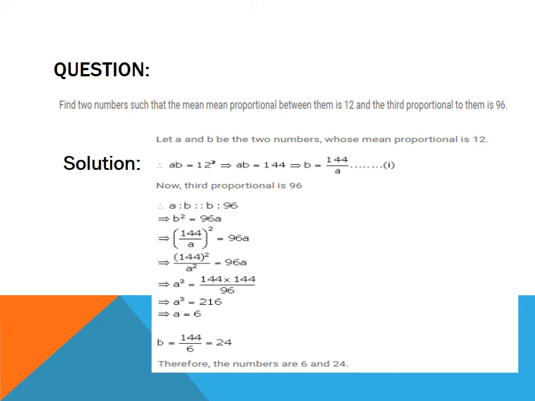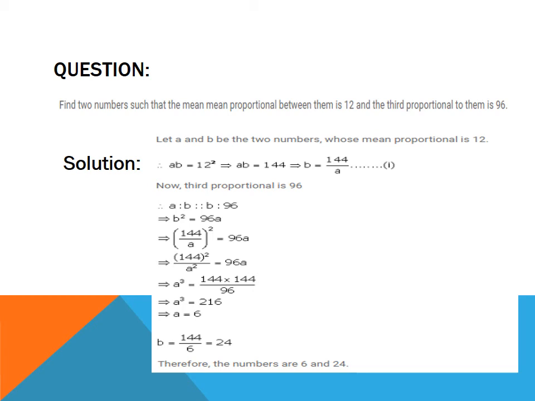Next question. Find two numbers such that the mean proportion between them is 12 and third proportion is 96. So suppose the two numbers are a and b whose mean proportion is 12. So a into b will be equal to 12 square. We will find the value of b from here. b will be equal to 144 upon a.